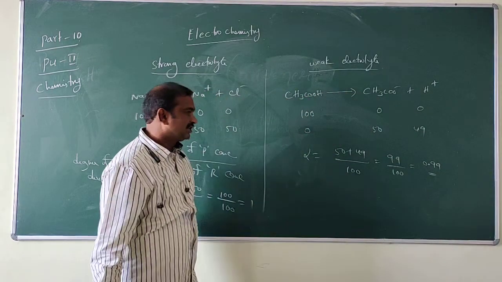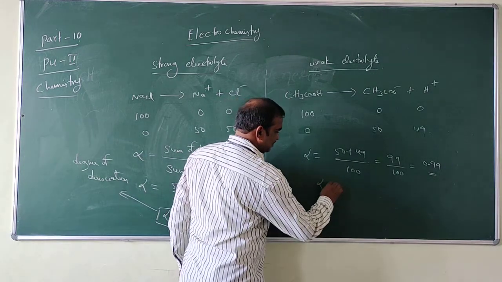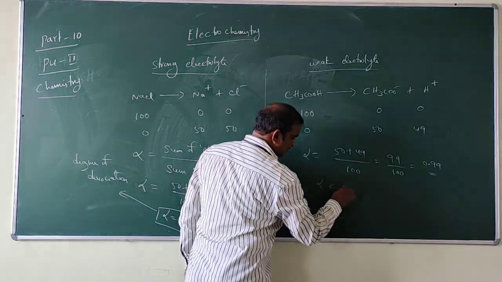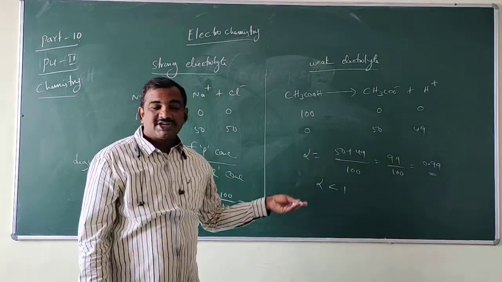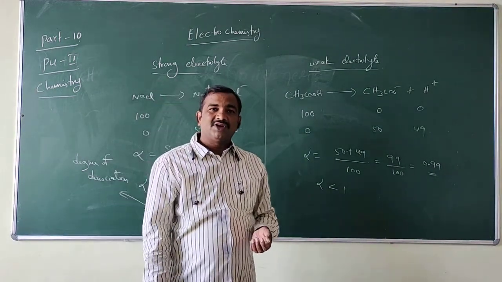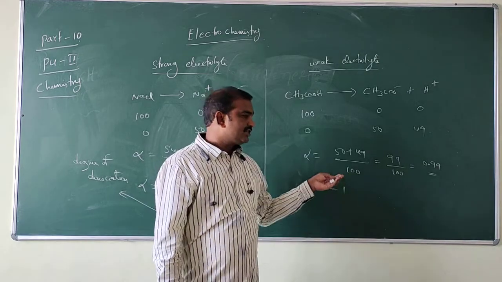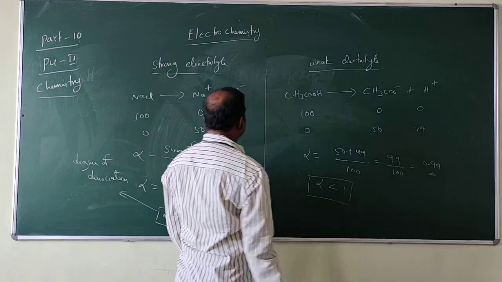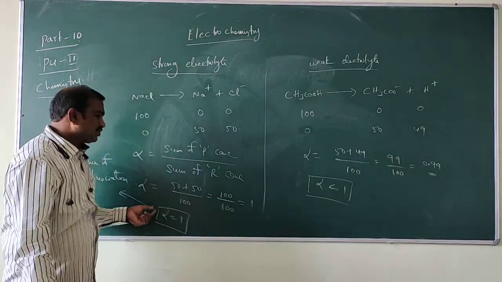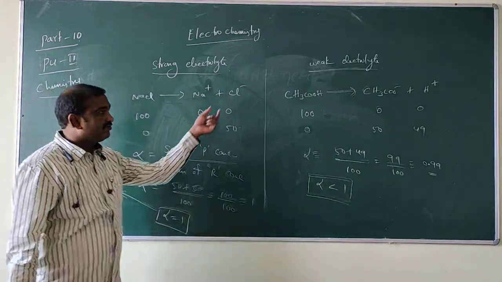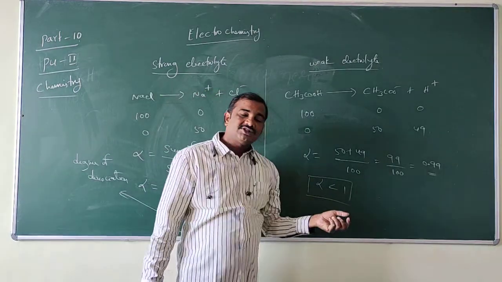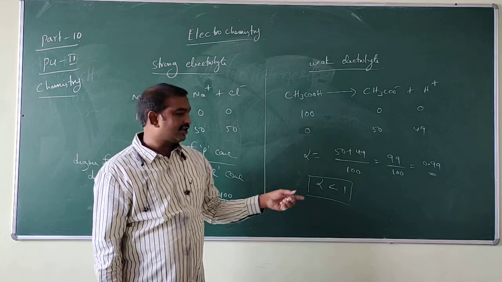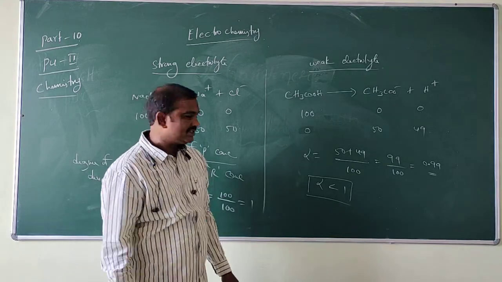0.99. See, 0.99 means alpha is equal to 1, or greater than, or less than 1? It is less than 1. It is not equal to 1 because it is 0.99. So it is less than 1. We have to observe here, for strong electrolyte the degree of dissociation alpha is equal to 1. For weak electrolytes, the degree of dissociation alpha is less than 1.